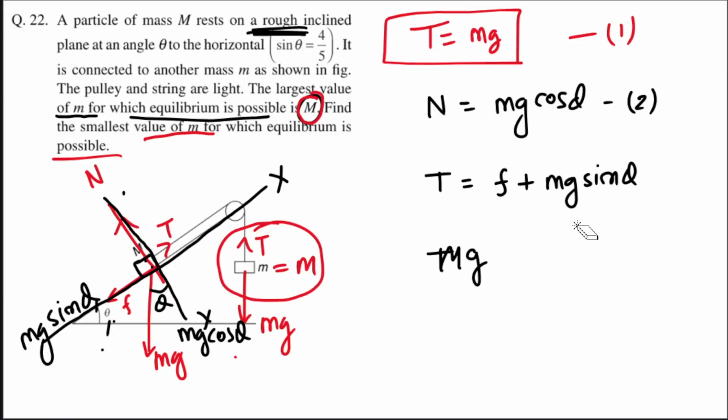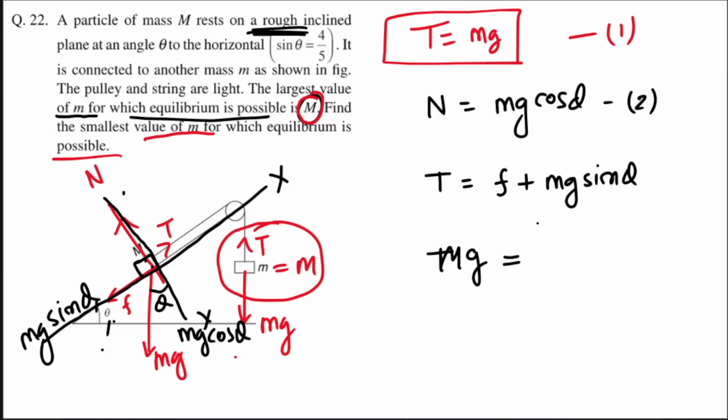That is also not clear here. So एक काम करते हैं, simply F को F रहने देते हैं. This is Mg because we don't know the limiting condition. But again this will be limiting condition. Why? Because we are talking about the largest value of m for which equilibrium is possible. So friction will help maximum in letting this happen.